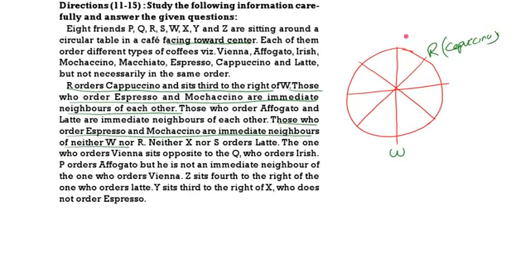So only in these two positions, one should be espresso, one should be mochaccino. Now where is espresso, where is mochaccino? Here we can take espresso, here we can take mochaccino.